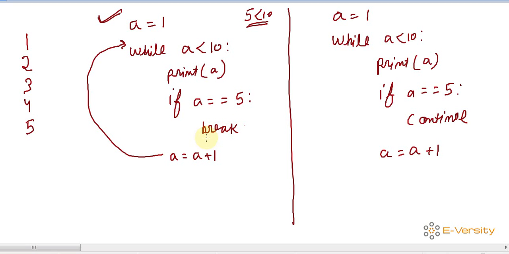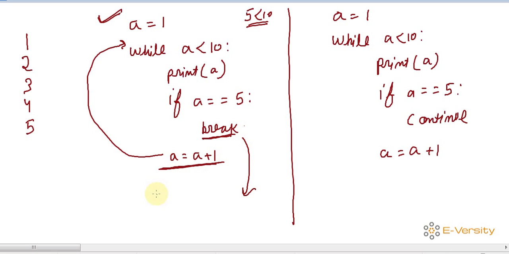So here you can see I am writing a break keyword. The break keyword is used to break the loop. That means this loop is broken, and the control comes outside of this for loop, because the for loop ends here, so it just comes outside of the for loop and executes.